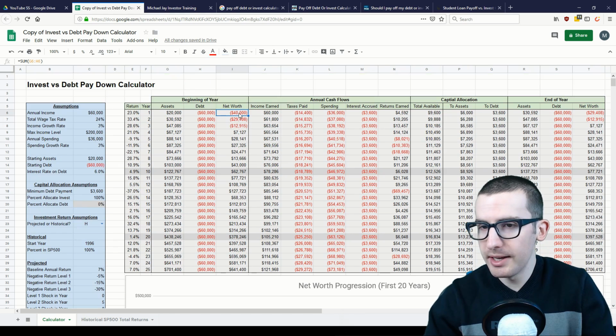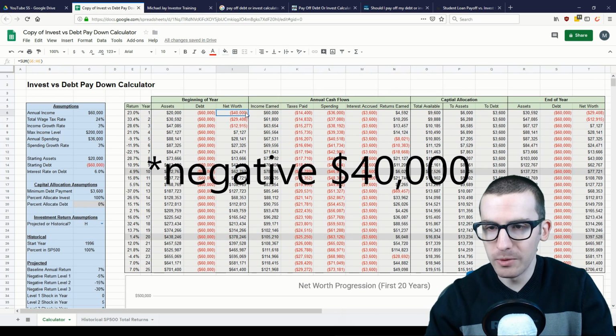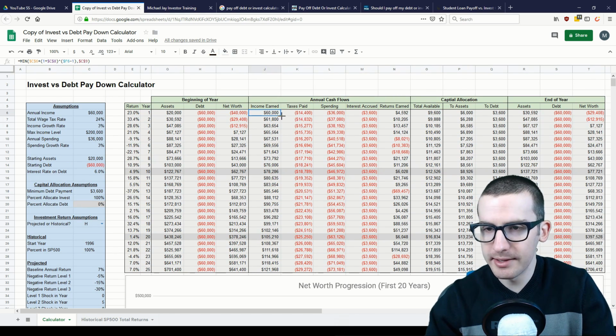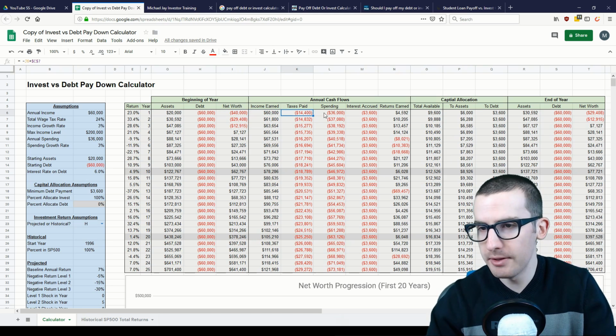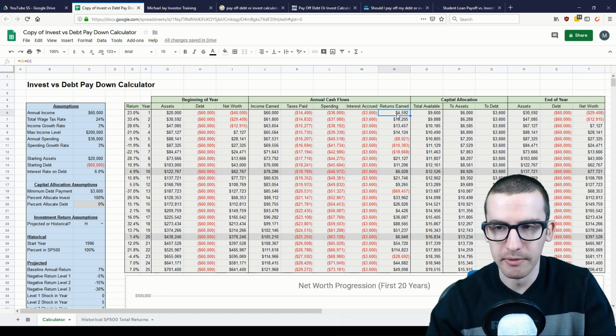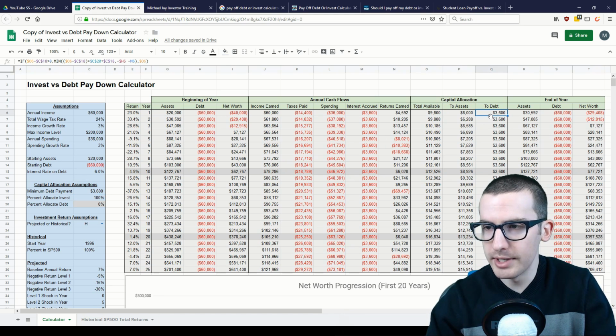So at the beginning of the year, they have a starting net worth of $40,000, earn $60,000 of income for the year, pay their tax, cover their annual spending, and have accrued interest on their debt, as well as earn some investment returns from their investments. At the end of the year, they'll have almost $10,000 that they can decide to allocate either to debt or to assets. As mentioned before, they will have to pay a minimum of $3,600 on their debt, so that'll be paid regardless every single year.